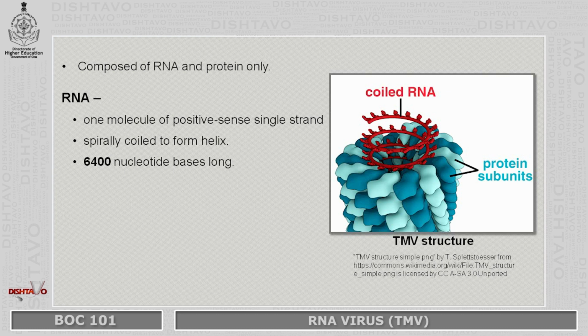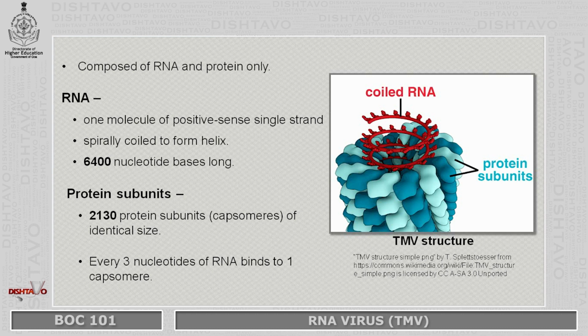Now, if we look at the RNA of the virus, the RNA is spirally coiled to form a helix on the inner side of the virus. And this RNA is a single molecule of positive sense. Now, what is the meaning of positive sense? It means that this RNA can directly act as an mRNA and can be translated into proteins. The RNA is 6,400 nucleotides long.